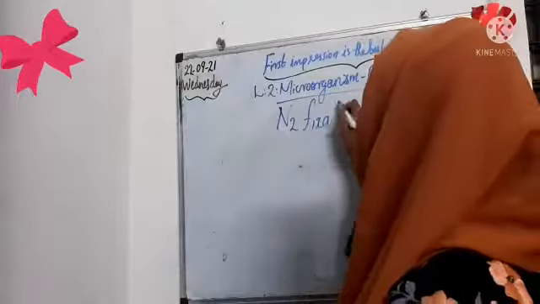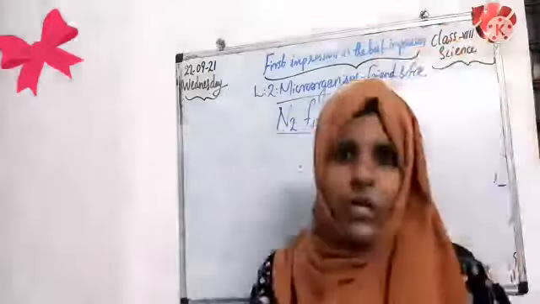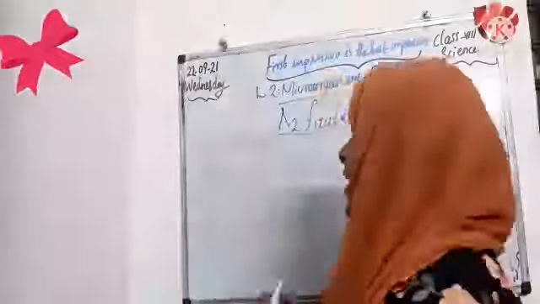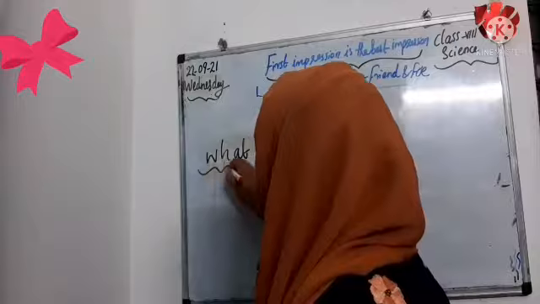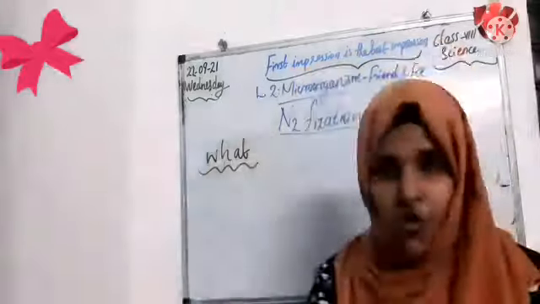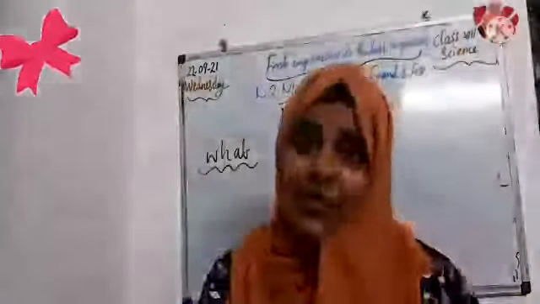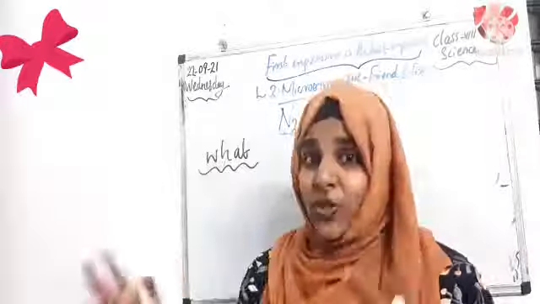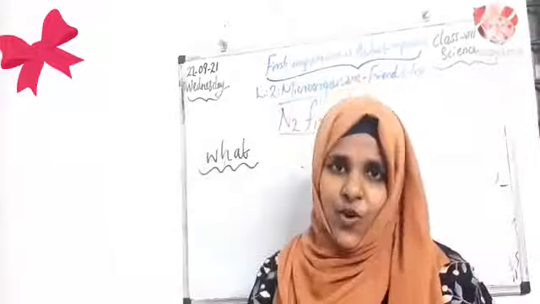What is N2, children? That is the symbol of nitrogen. N2, nitrogen fixation. Listen, children. First, we have to check what nitrogen fixation is. What is that process? We all know that we can see nitrogen gas in our environment tremendously. Compared to other gases, nitrogen gas is the most abundant in our environment.